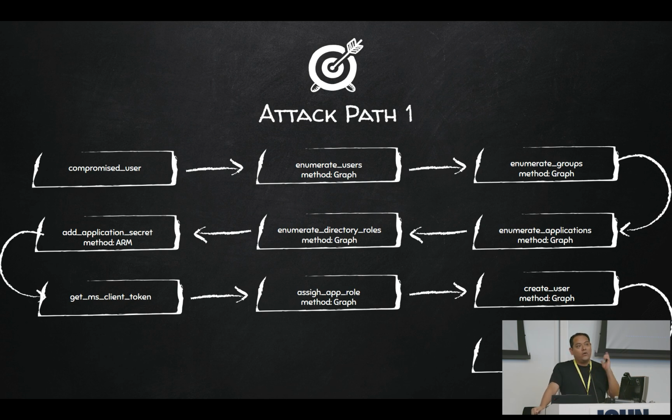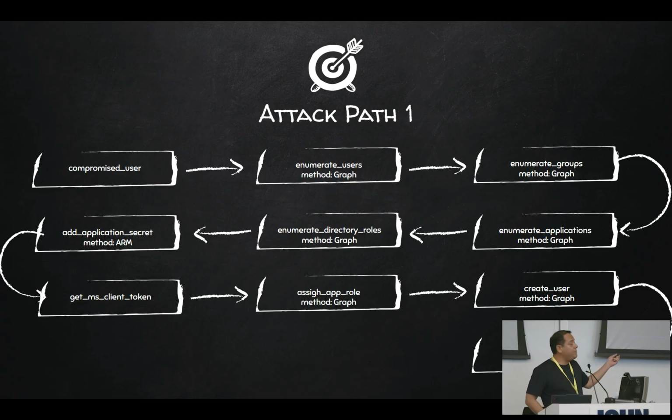The cool thing is that all these enumerations through the Graph are going to create logs. As we execute this attack path, we can validate if our security posture would have detected this type of enumeration. That's the main goal of MS Invader: to generate telemetry that allows you to validate your detections or identify blind spots in your logging coverage. Once we finish with enumeration, we move on to escalating privileges.